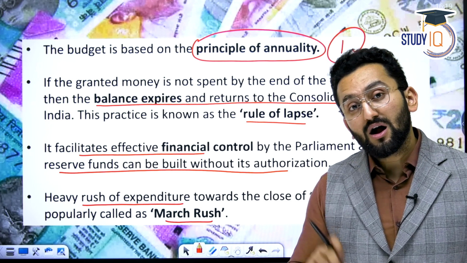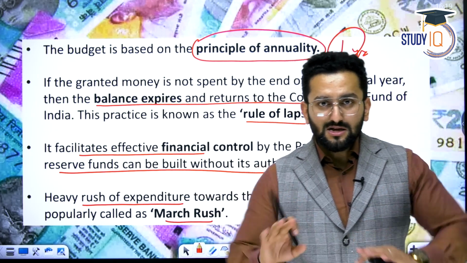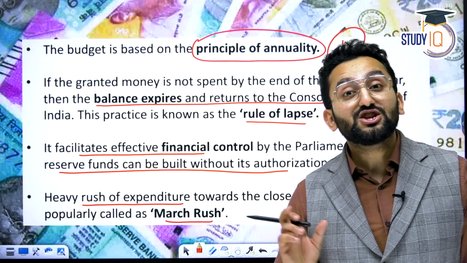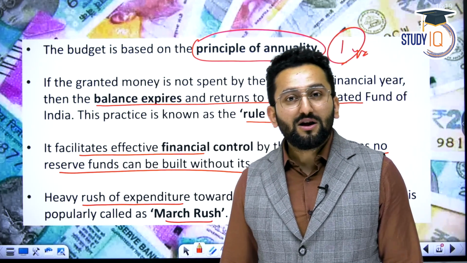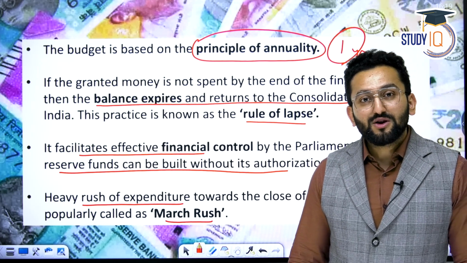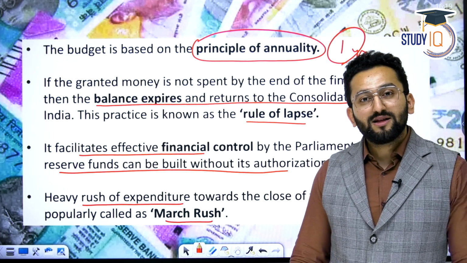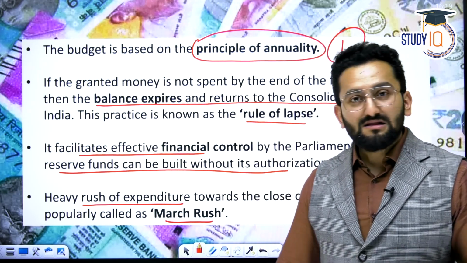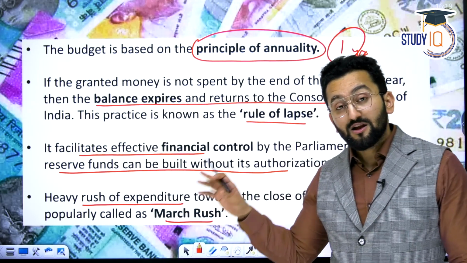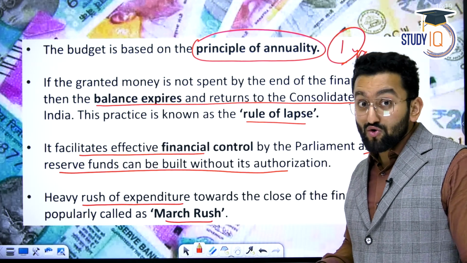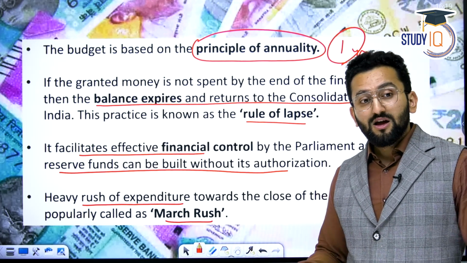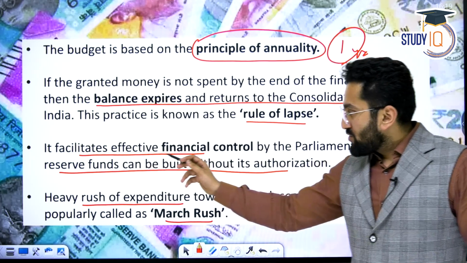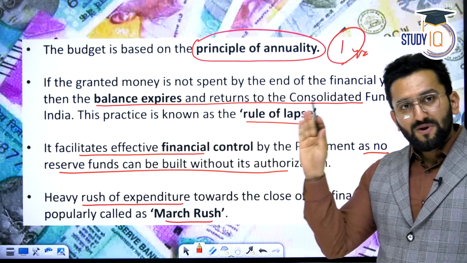And that is why, if any one of you has parents, siblings, or friends working in a government department, they will tell you about the March rush. You don't get holidays in March, in general, because there's so much work. You have to finalize the payments. You have to get all the files done, because otherwise there'll be lapse. There'll be questions also. You were given this much money for the betterment of the public, and you have not spent that money. So, rule of lapse. I hope it is clear to you now.